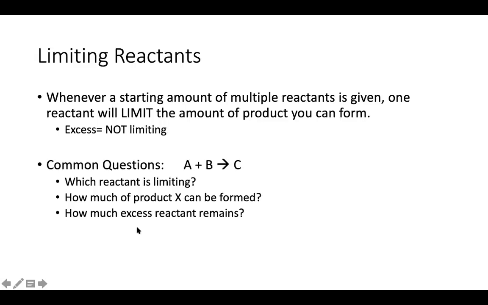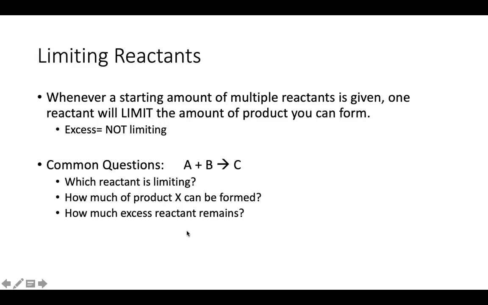And the most common question you'll face with limiting reactant problems is which reactant is limiting. To solve that question, you're going to want to take your starting amounts of all your reactants and just find out how much product you can form. Whichever reactant forms the least amount of product is your limiting reactant. Question 2, how much of a product can be formed, right? So again, this is basically asking not just what reactant is limiting, but then, when you do the conversions, how much product you get based on just your limiting reactant.